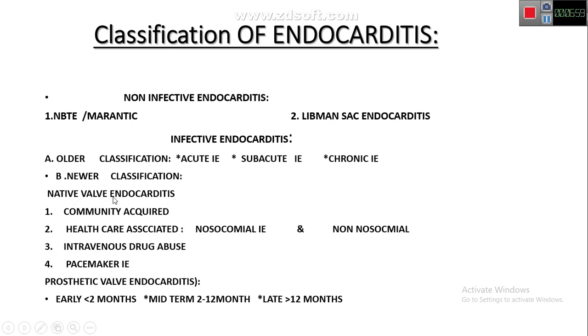Native valve is subclassified into community acquired, healthcare associated, which can be nosocomial or non-nosocomial, IV drug abuser, where Staph aureus is the most common organism, or pacemaker infective endocarditis. In prosthetic valve endocarditis, the common organism is Staph epidermidis. It is further divided into early, less than 2 months, mid-term, 2 to 12 months, and late, greater than 12 months.